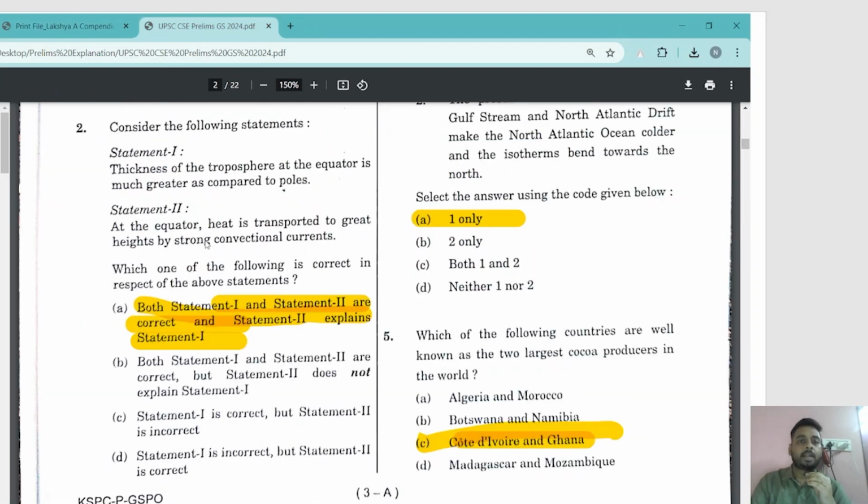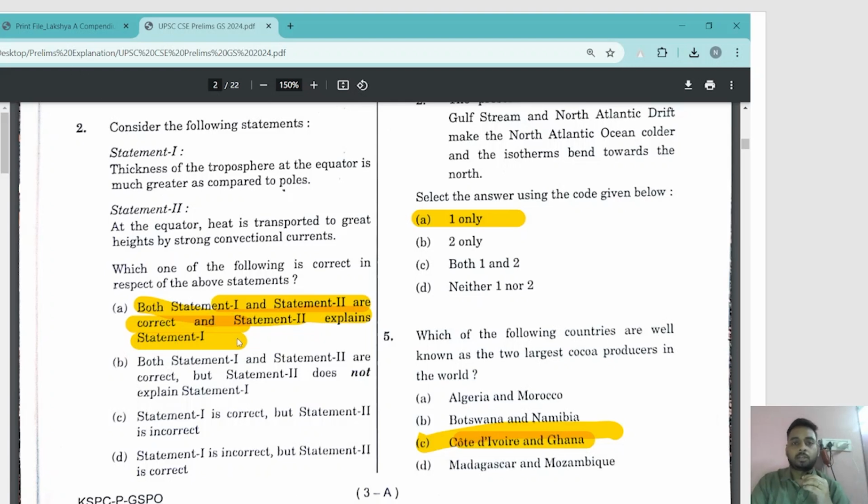Why is the height of the troposphere more at the equator? Because of transport of heat to greater height by strong convectional currents. So both statement 1 and statement 2 are correct, and statement 2 explains statement 1.